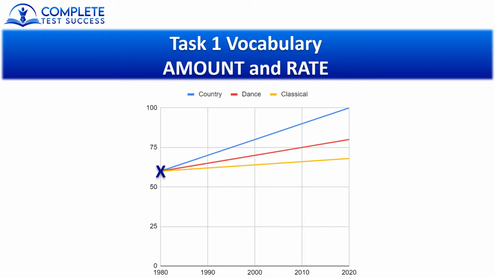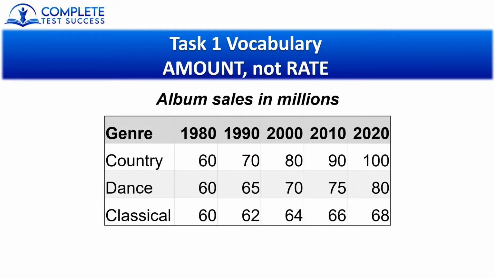This X shows where country was in 1980, and this one shows where it was in 2020. So between these two X's, we can see that the amount of change was about 40 million. And we can also see the rate at which this category increased. However, when we look at a table like this one, we cannot actually see the rate of the increases or decreases. We can still see that country music increased from 60 to 100 million, so the amount can be seen, but there is nowhere to actually see the angle of this increase.